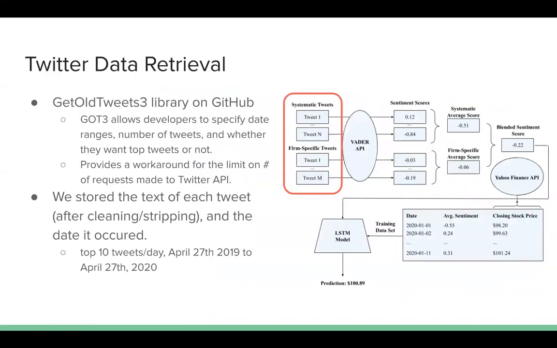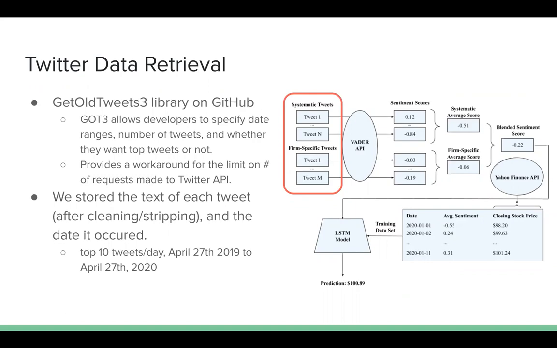So, some of the progress we made since our midterm presentation and reports. We began using the WallTweet 3 library on GitHub. This was in contrast to using Tweepy to directly access the Twitter API. Basically, we needed a way to bypass the limit on the number of requests made, and WallTweet 3 allowed us to do this, as well as a way to access tweets that were older than just 7 days.